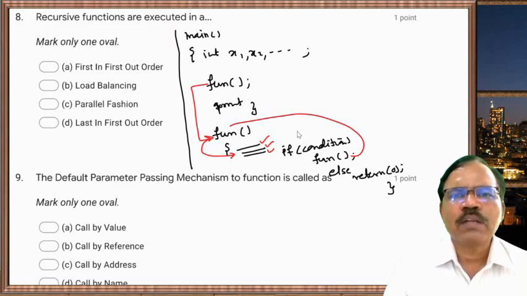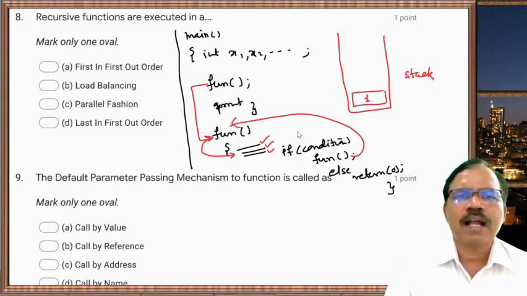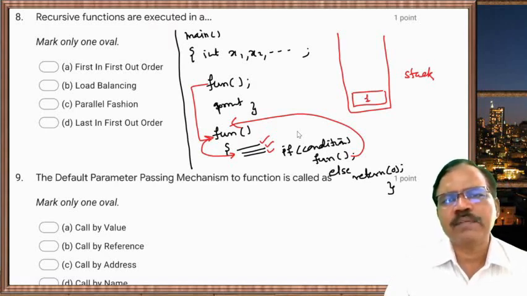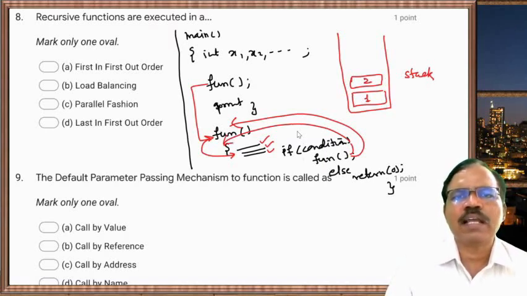So whatever value of the function, it goes in the stack. Here this is the stack. This is the value in the first call, then it goes back and all statements are executed again. If the condition is true, the function is called again, so the second value is stored in the stack, then again it goes back and the function is called as long as the condition is true, so third time, fourth time.